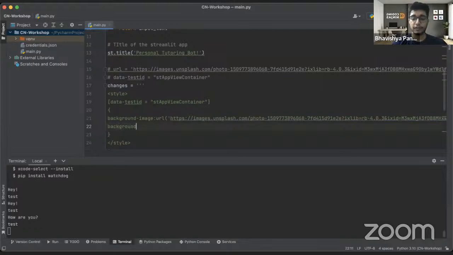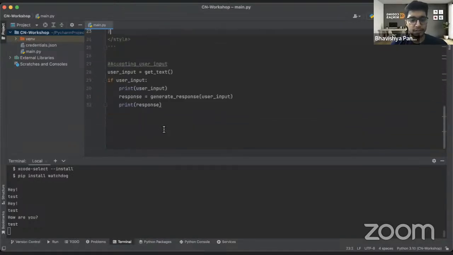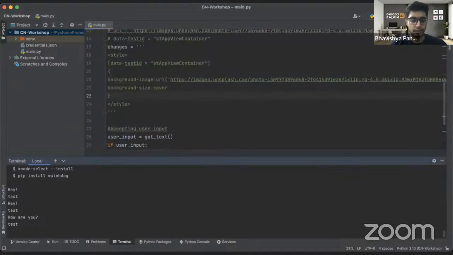And how do you want it to reflect? We want it to reflect in a format where it covers the entire page, so we'll be writing cover. Cool. Let's see the changes that we have made. Are they even there or not? Okay, so we'll again press Command S.